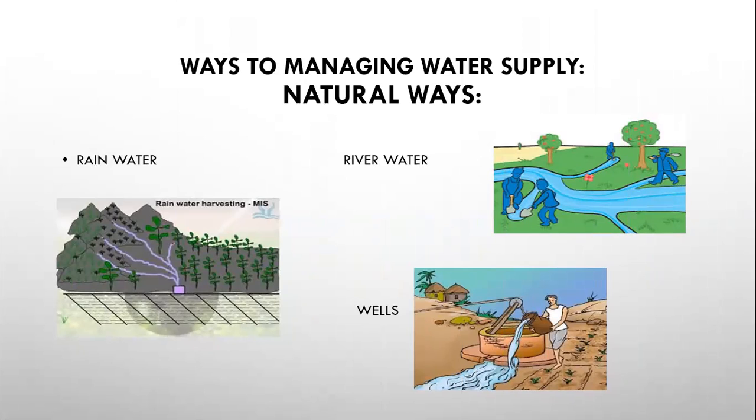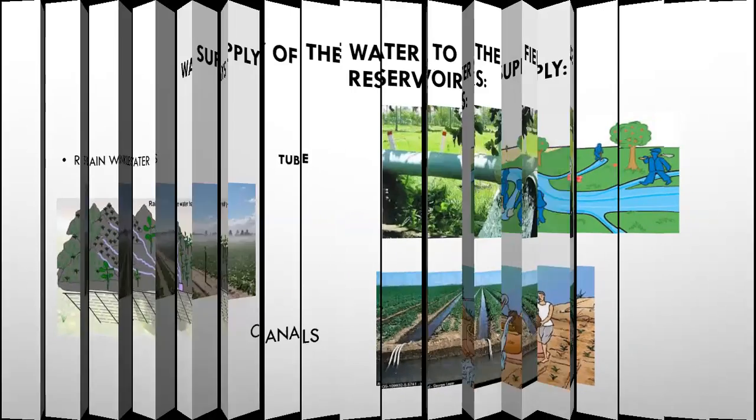Ways of managing water supply. How can we take the water to the farm fields? Rainwater is also used on the farms for growing the crops. Rivers: we can take the river water through canals to the farms. Look here, this is the river and different canals are dug to take the water to the farms. Then wells are also dug to supply water to the crops on the farmland.